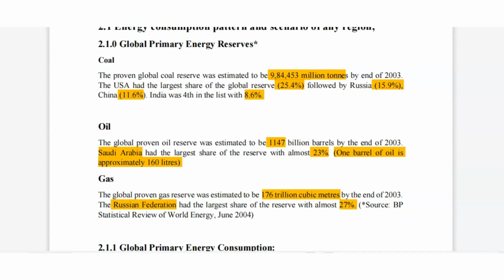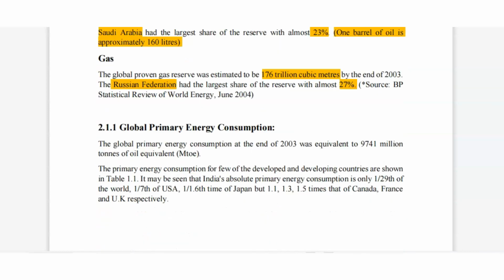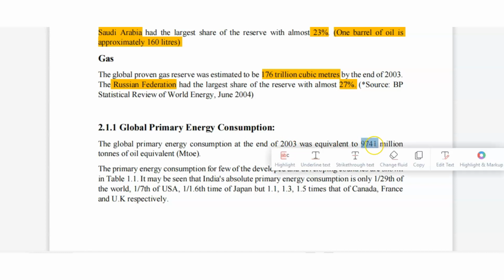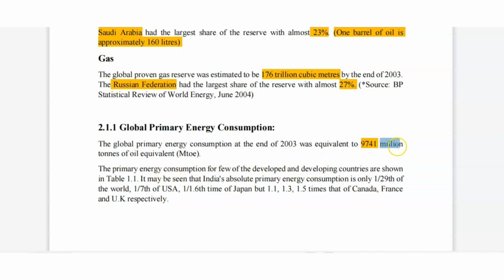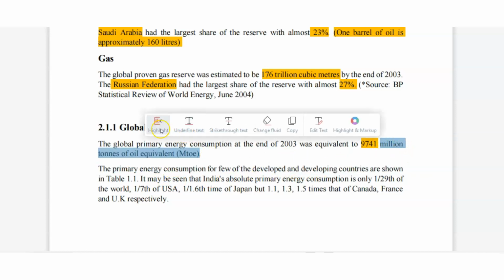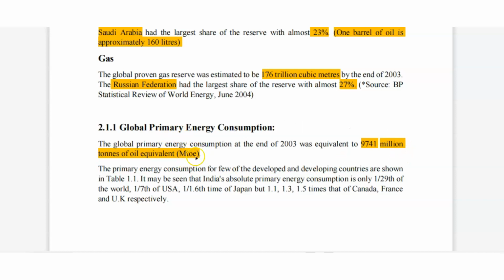Then we will read global primary energy consumption. The global primary energy consumption at the end of 2003 was equivalent to 9741 million tons of oil equivalent. Previously we read TOE; similarly, we convert energy into TOE.